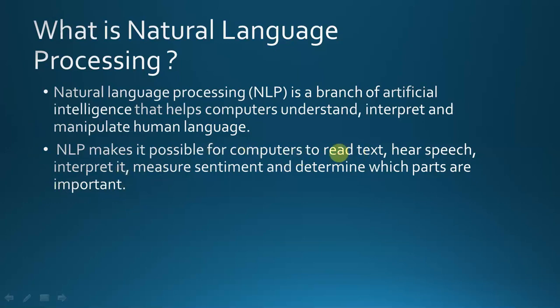The computer can also hear the speech that we are saying, recognize it, interpret it and measure the sentiment. Sentiment means the feel of what we want to say, the feel behind our talk. So computer can also do these things, like human behavior. This is made possible by natural language processing. And the computer can also parse which parts are important.